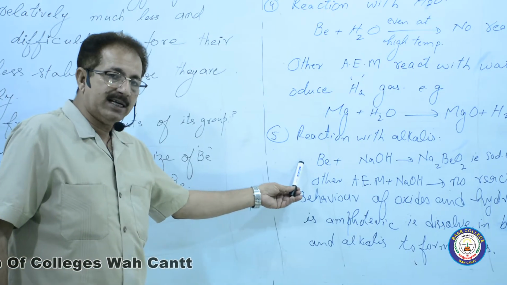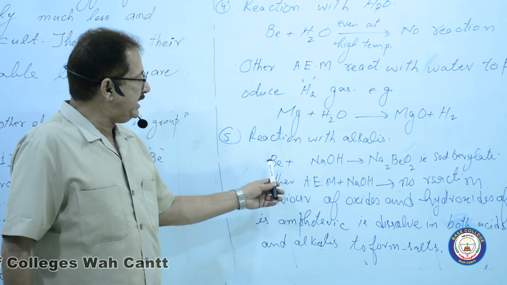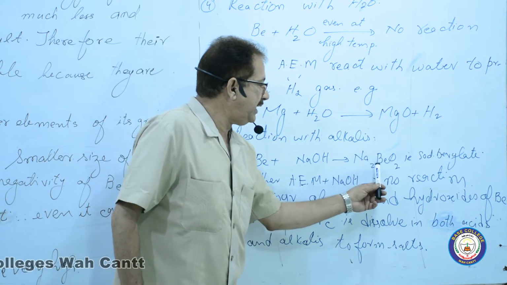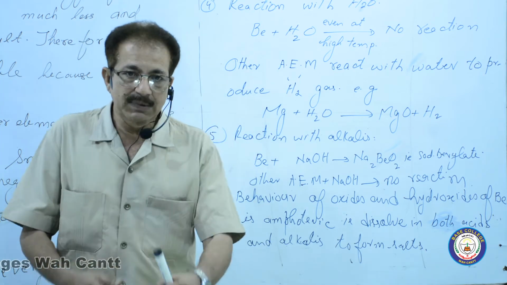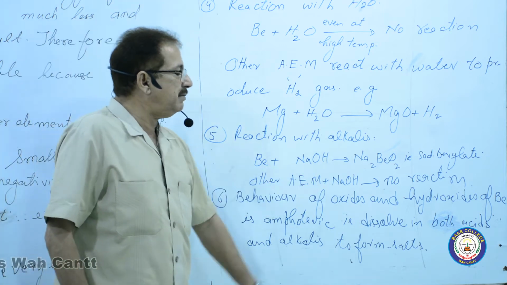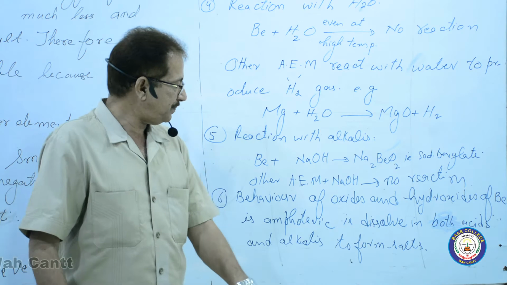Beryllium is the alkaline earth metal, sodium hydroxide is the alkali. When these two react, Na2BeO2, that is sodium berylate, is obtained. Other alkaline earth metals don't react with sodium hydroxide. No reaction with the alkalis.